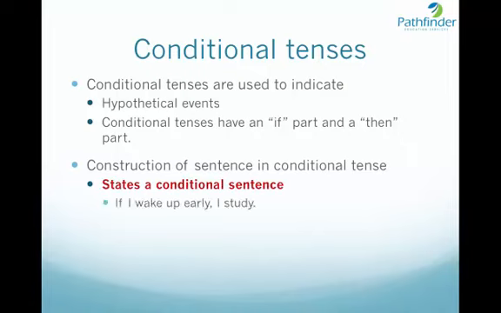For example, if I wake up early, I study. This is a typical cause and effect sentence. The part that is followed by the word if is the cause, and the part that follows after the comma is the effect. So if I wake up early, I study. That is the effect. If I reach early, I cook food. Cook food is the effect. Reach early is the cause.